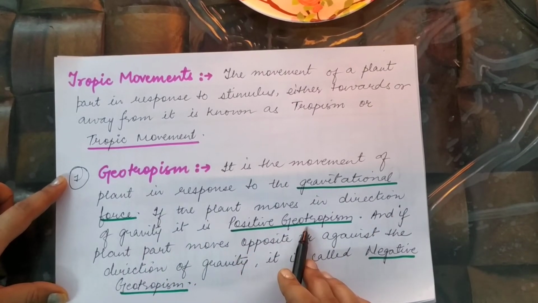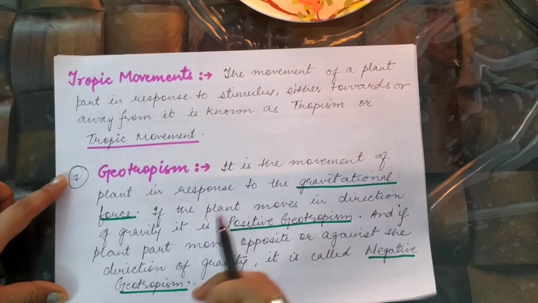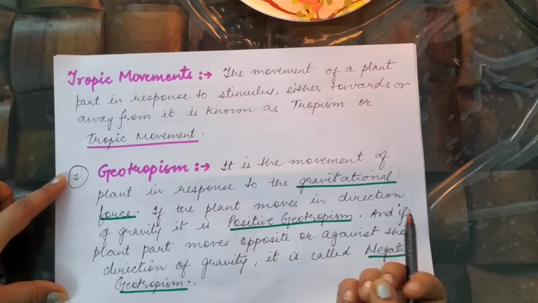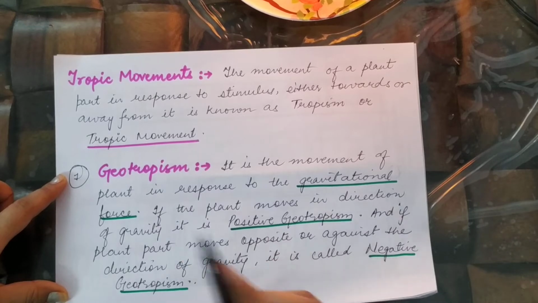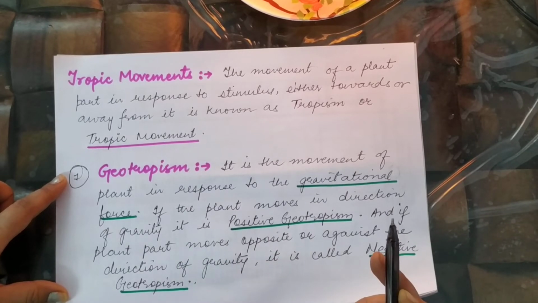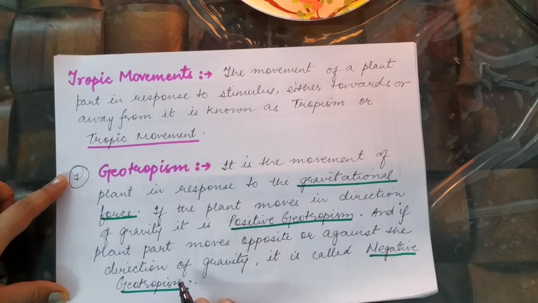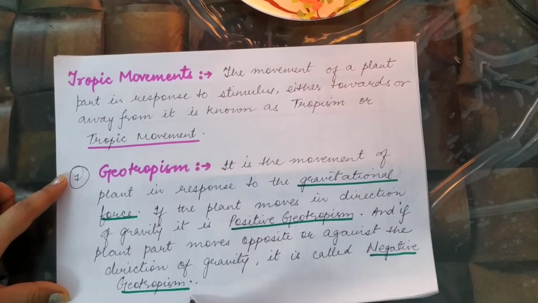Which part of the plant moves? You must have seen that roots go towards the soil and the shoot moves away from the soil. So the root going towards the soil is positively geotropic, and the shoot going away from the ground is called negatively geotropic. If the plant part moves opposite or against the direction of gravity, that is called negative. So which is positive? Root. Which is negative? Shoot.